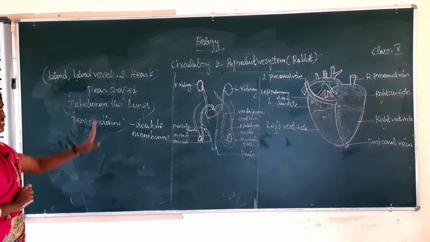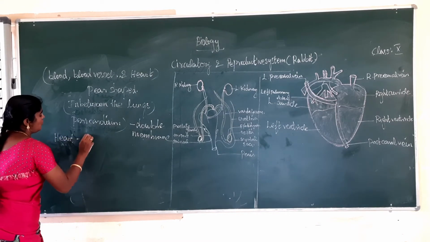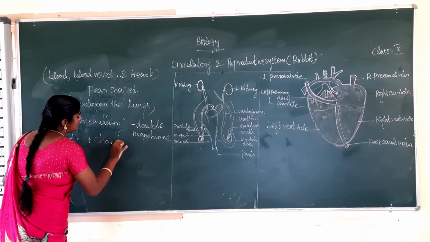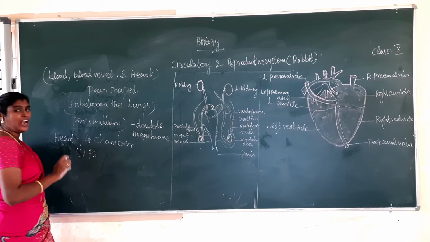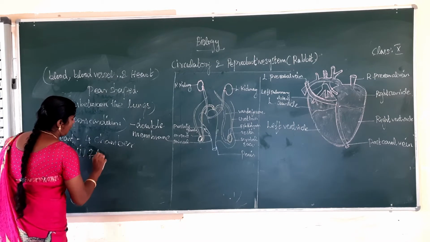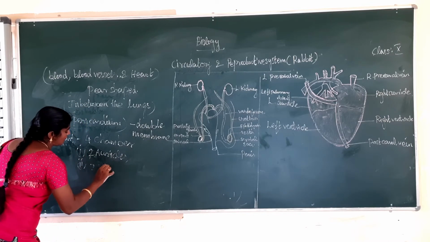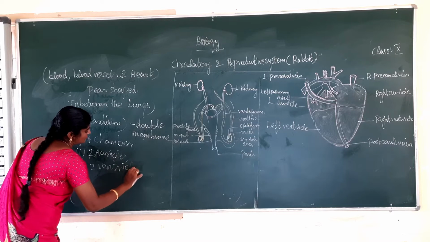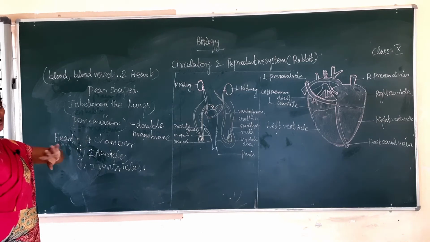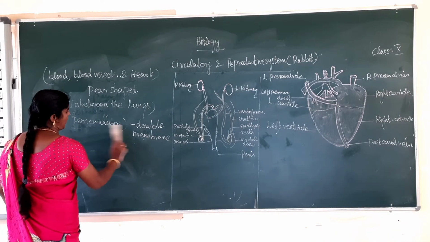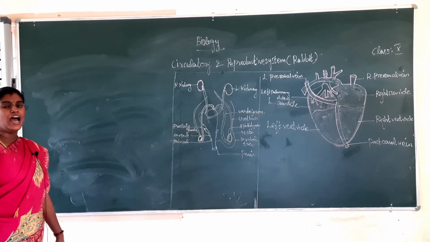How many chambers in the rabbit heart? The rabbit heart has 4 chambers: 2 auricles and 2 ventricles. Okay, the heart has how many chambers? The 4 chambers, 2 auricles and 2 ventricles. First we see them one by one: right auricle, left auricle, right ventricle and left ventricle.